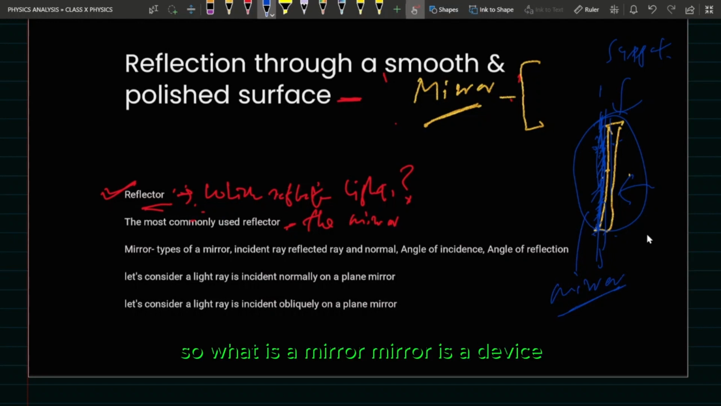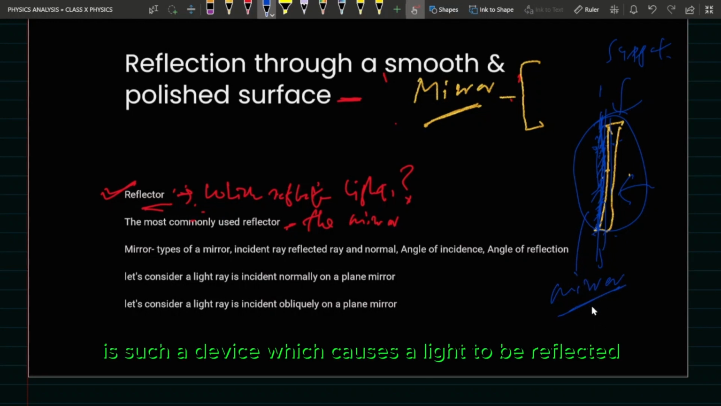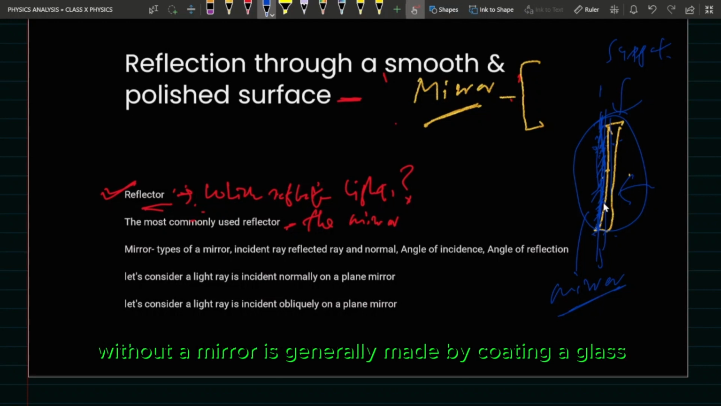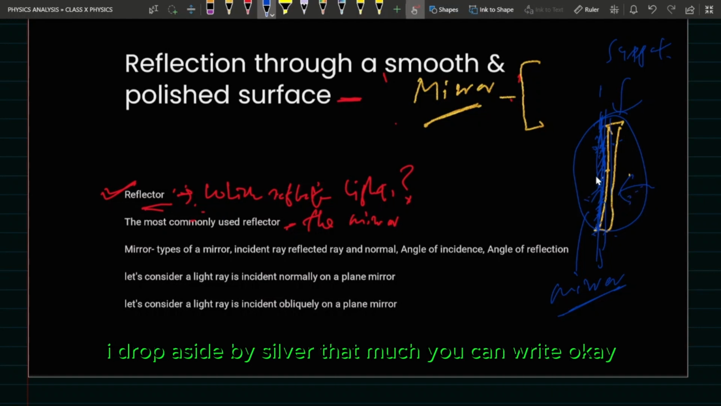So what is a mirror? A mirror is a device which causes light to be reflected with almost no diffusion. A mirror is generally made by coating a glass on either side with silver metal. That much you can write.